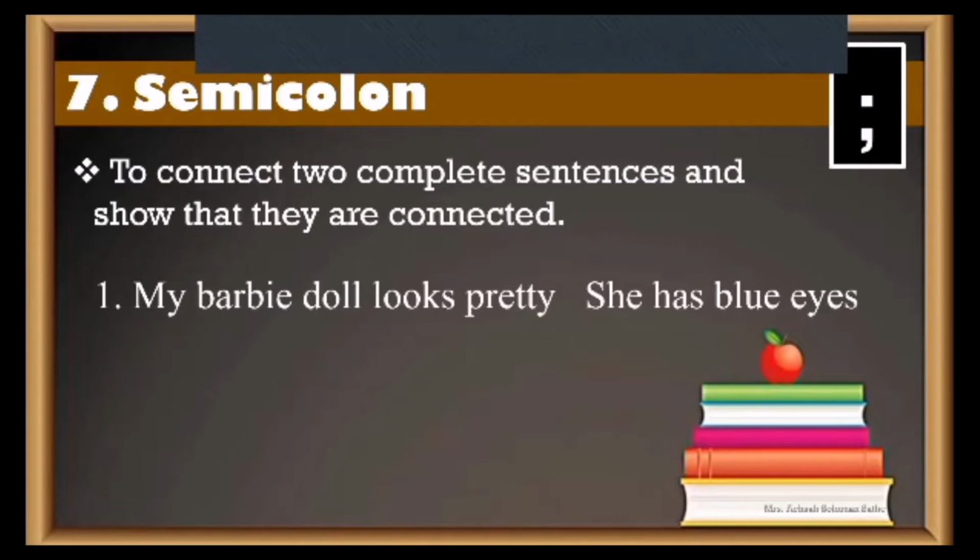For example, my Barbie doll looks pretty. Full stop. She has blue eyes. It's a complete sentence. Full stop. Both sentences are complete. But my Barbie doll looks pretty, and I want to connect both these together. That's when I will remove that full stop and I will put a semicolon. And I can get one whole sentence, okay?